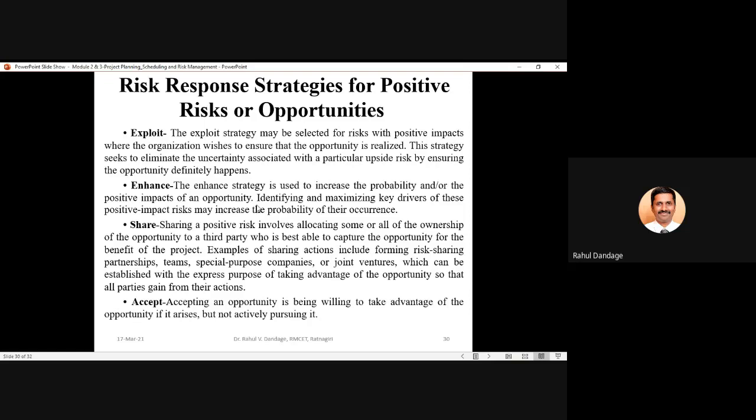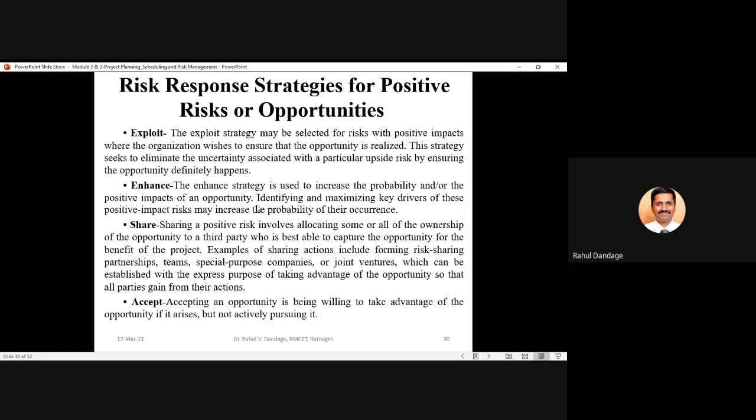So whenever you feel that there is a kind of risk involved, but that risk is having good effects, some positive effects on your project objectives, then you should try for eliminating the uncertainty. Whether that is going to happen or not, we should try our maximum that it will happen, because if that opportunity or the positive risk happens, that is good for your project.